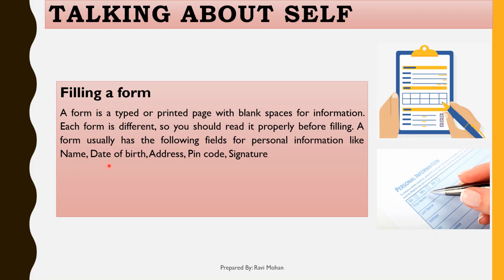Next is the date of birth. This is the date on which we were born. It is usually written as the day followed by the month followed by the year in numerals. Next is the address. This is the postal address which includes our house number and the details of the street, area and the city. Next is PIN code. This is a group of numbers used by the post office to identify a particular region. This is the most important part of an address. Next is signature. This is our name or the initials written by our hand in a specific way.